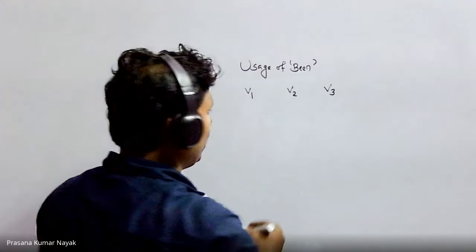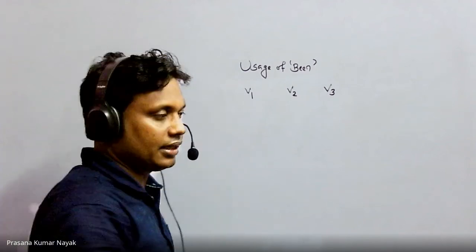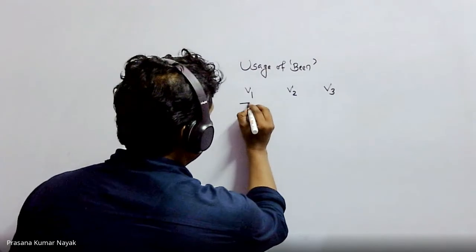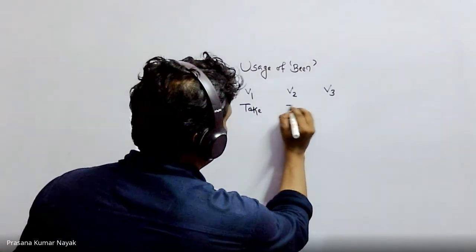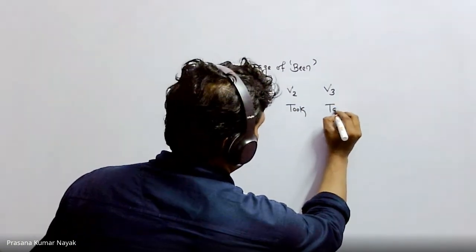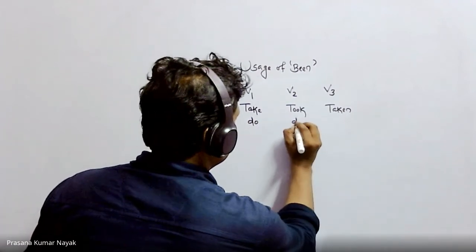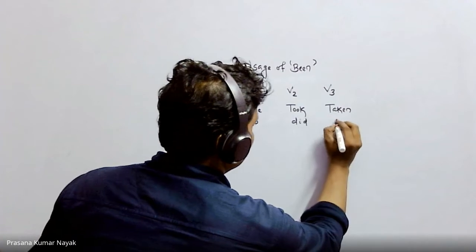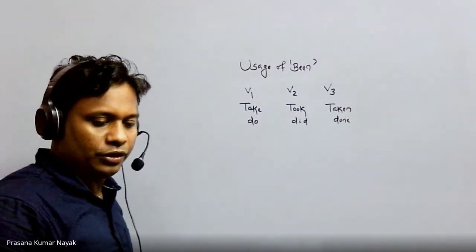So what do you mean by B1? There are so many examples I have given. Just take another example here. One is take, took, taken; do, did, done. So this is called B1, B2, and B3.